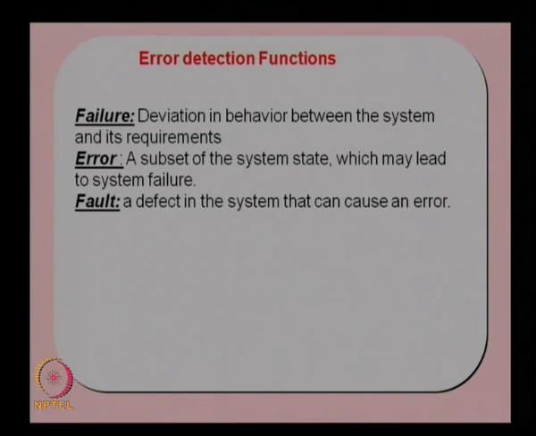An error is a subset of the system state which may lead to a system failure. Every system has a system state. We defined the system state in one of the earlier lectures. Basically it is a snapshot of the system characteristics at a particular time. So, a subset of the system state is an error which leads to system failure. Any change in the system state which is not as per the required state may lead to a system failure, and a subset of the state is known as an error.